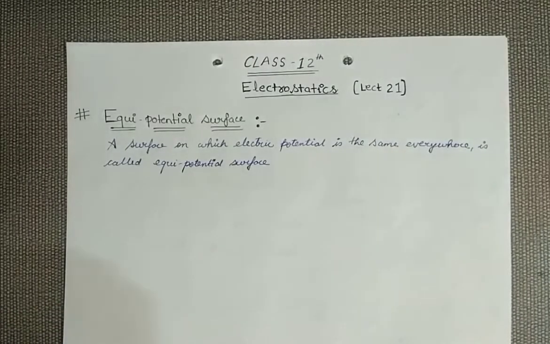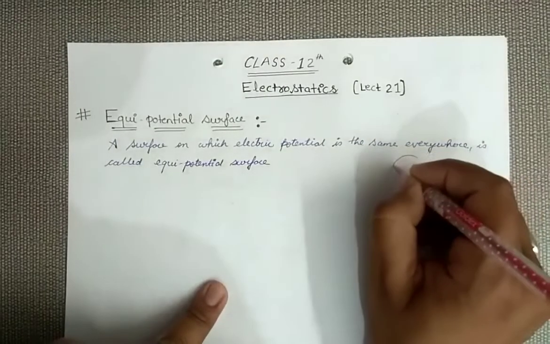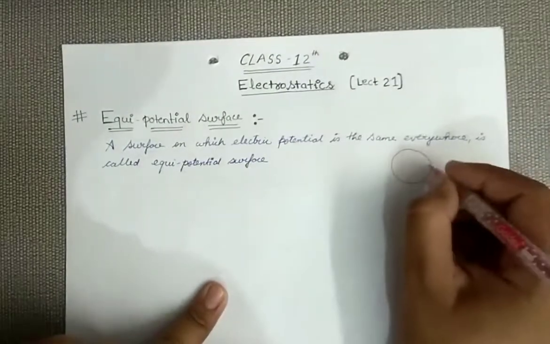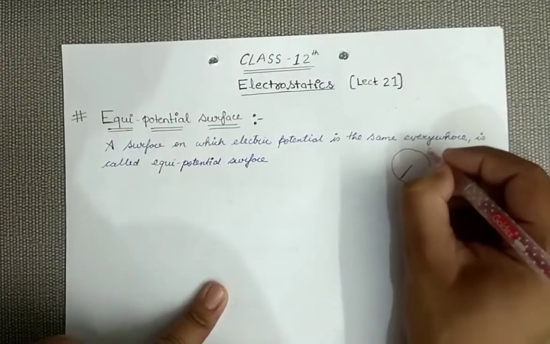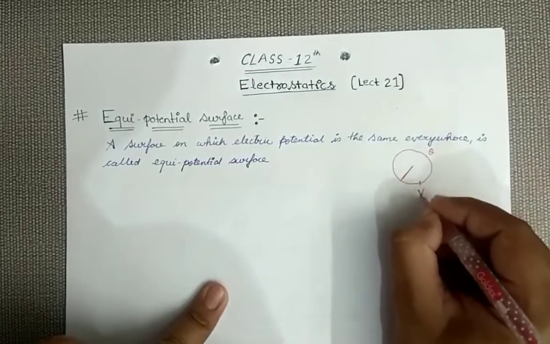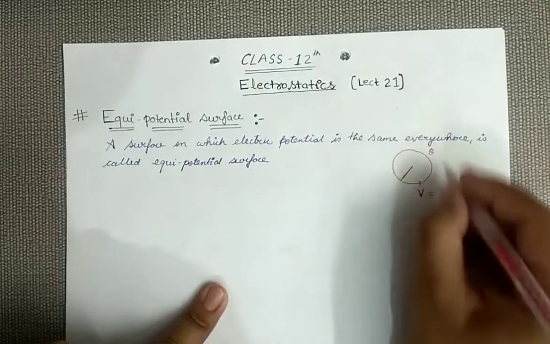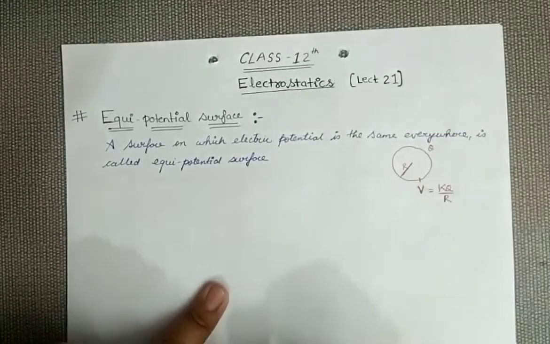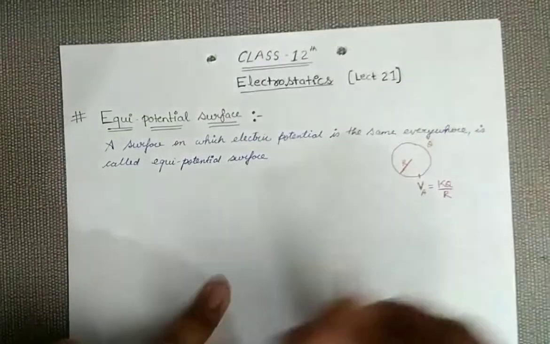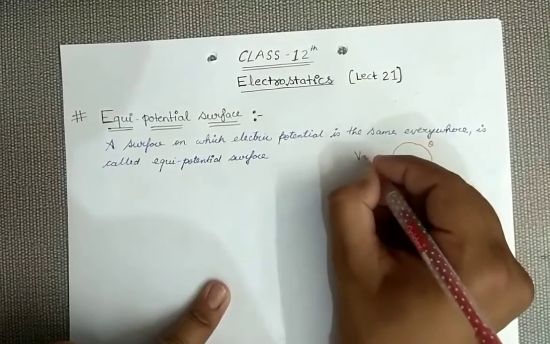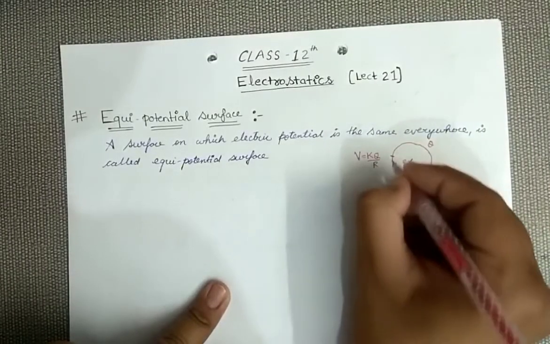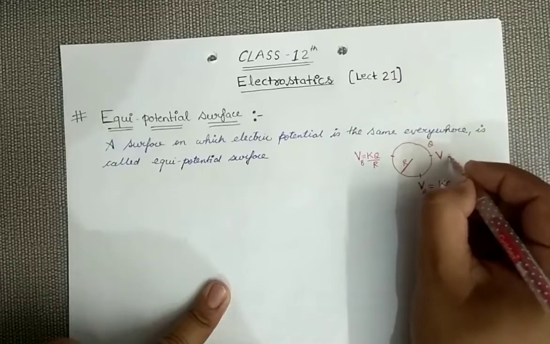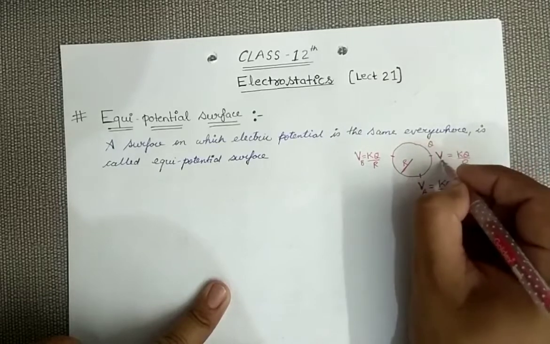Now let me draw an example to make you understand properly. Suppose this is a conductor and I have given some charge to this conductor. Because of this charge there will be some potential of this conductor, and we have seen in our last lecture that potential of the conductor is kq upon r, if this is radius r. Suppose this is point A, potential at point A. Now if I talk about point B, what will be the potential? It will also remain kq upon r. Suppose this is point C, and if I calculate the potential at this point, it will be kq by r.